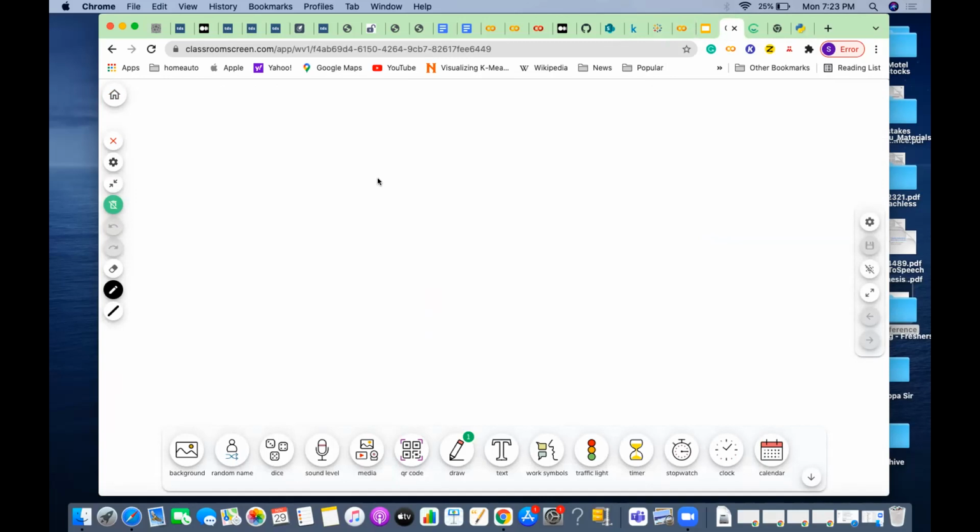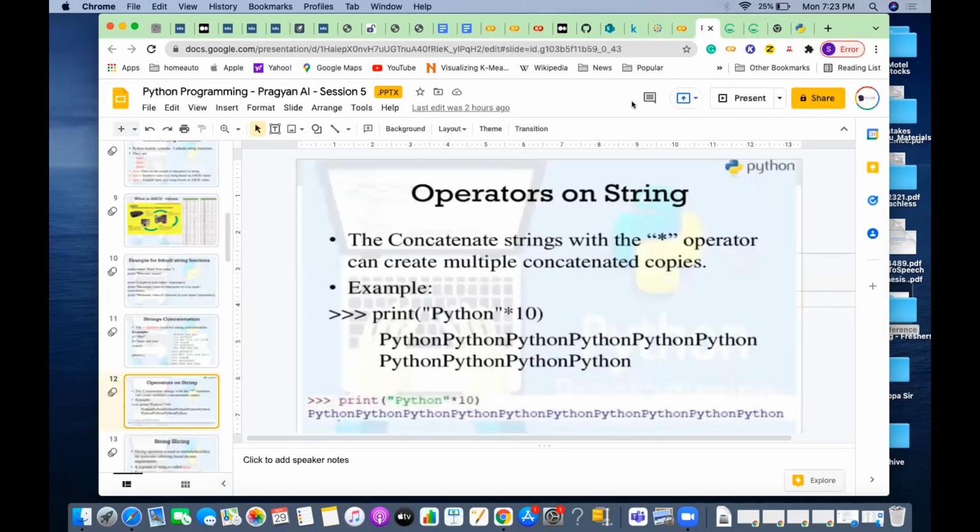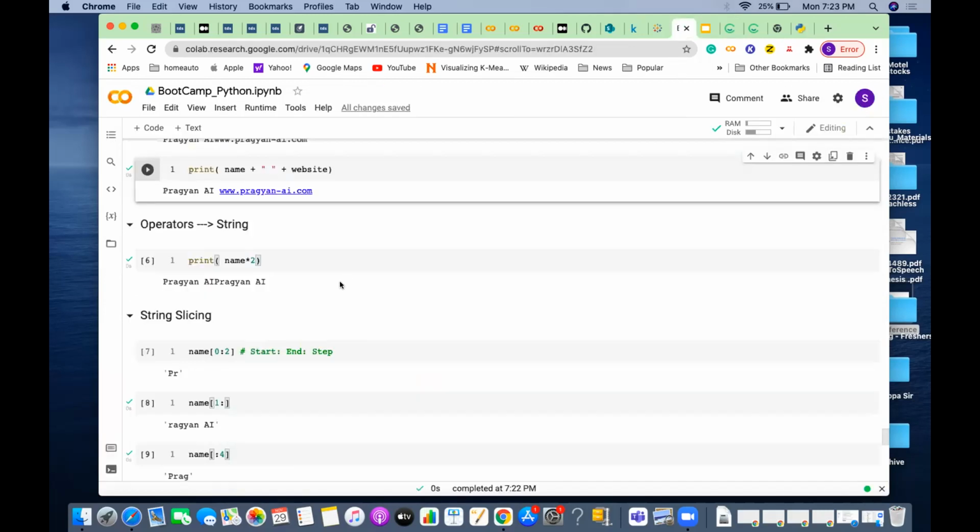Just like concatenation can be done using a plus, multiplication, meaning repetition, can be done using star. If you see the example here, Python times star, you wanted to repeat this Python multiple times. It's pretty easy. For example, name is equal to whatever name I have given, and that name will be repeated.